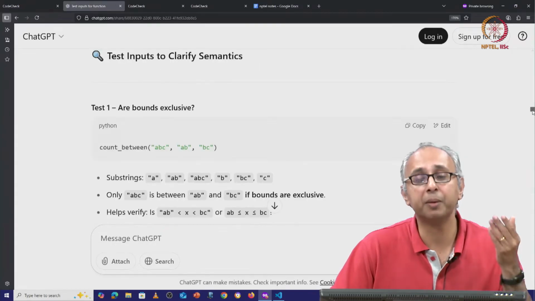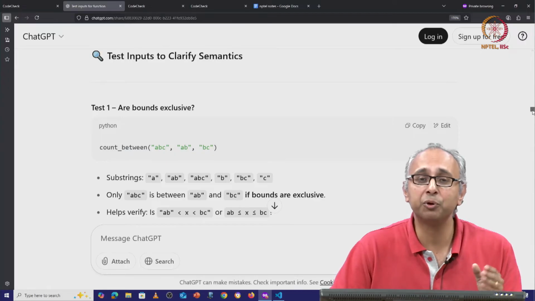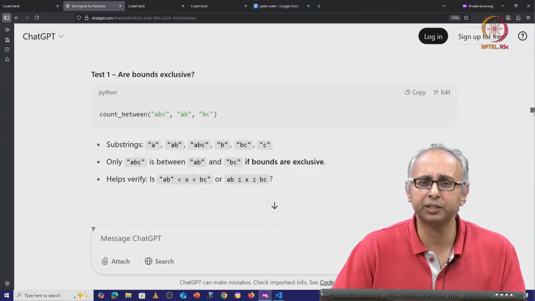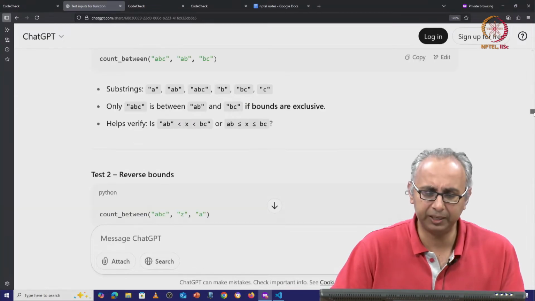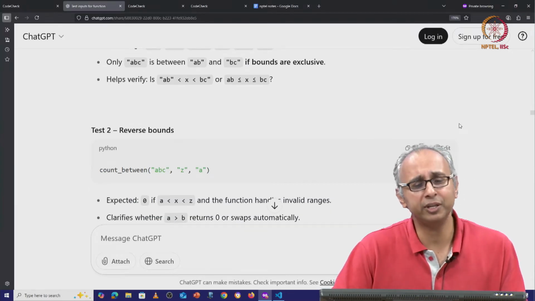So for example, are the bounds exclusive? Do we want to include the endpoints or do we not? And we have already checked this. So this particular suggestion doesn't seem like it advances things, but we'll keep it for now. The suggestion number 2 is very interesting.